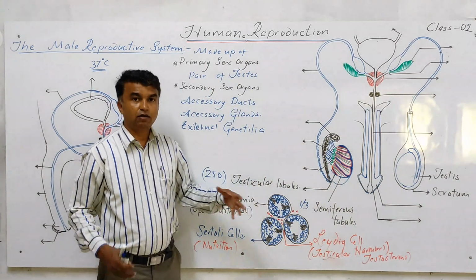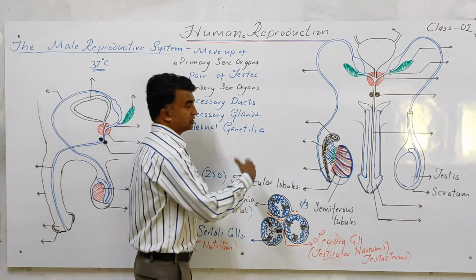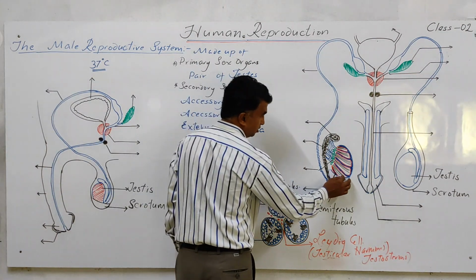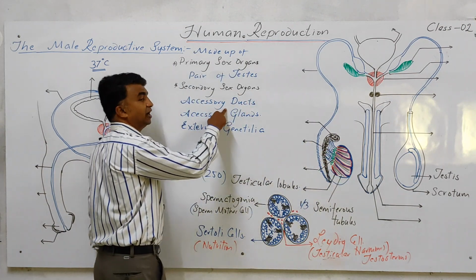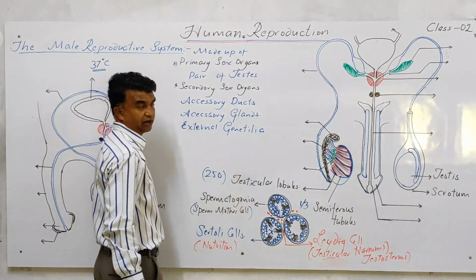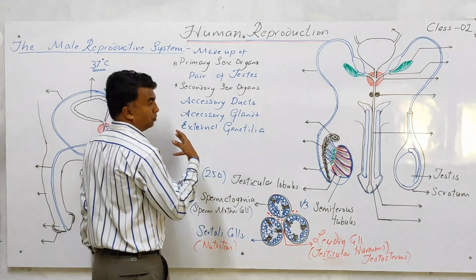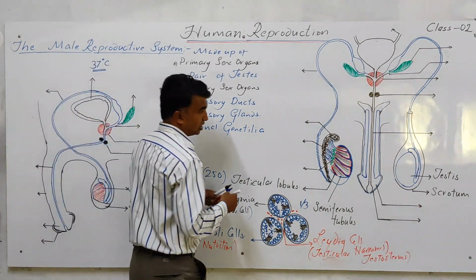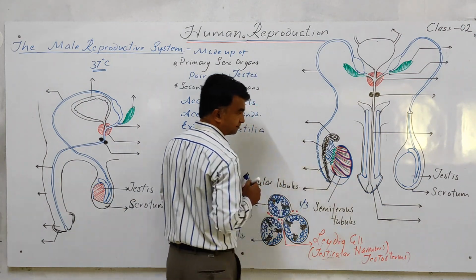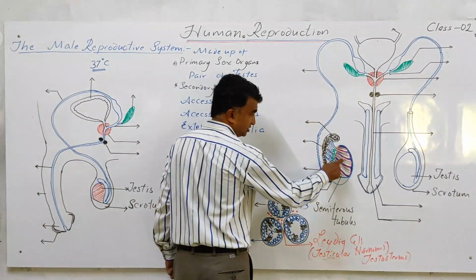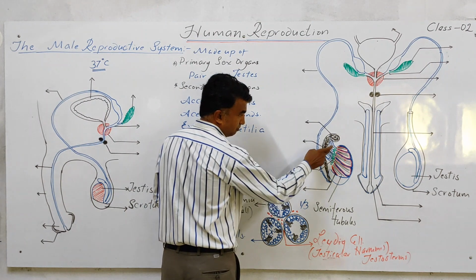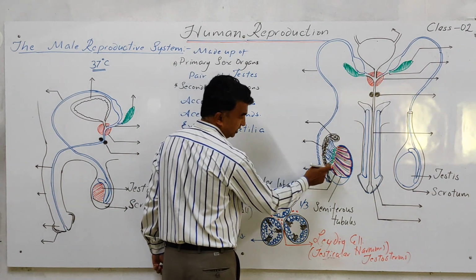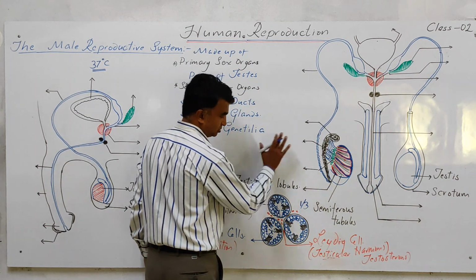Now come to the outside of the testis. When the sperms are produced in the seminiferous tubule, they move through the accessory ducts. Now, which are the main parts of the accessory duct? The sperms are produced in the seminiferous tubule. This seminiferous tubule is connected to this blue color structure, the vasa efferentia, through this green color structure called the rete testis. Clear?